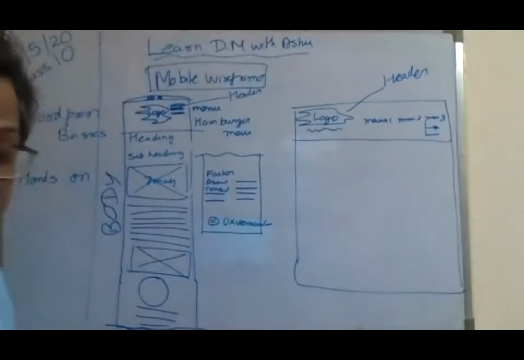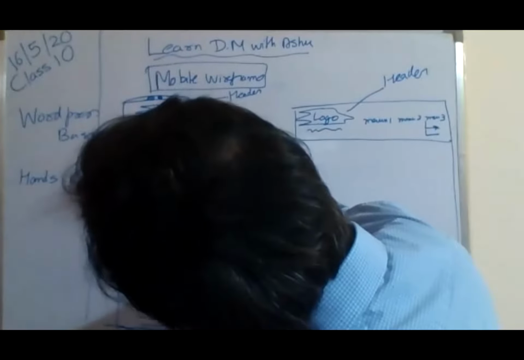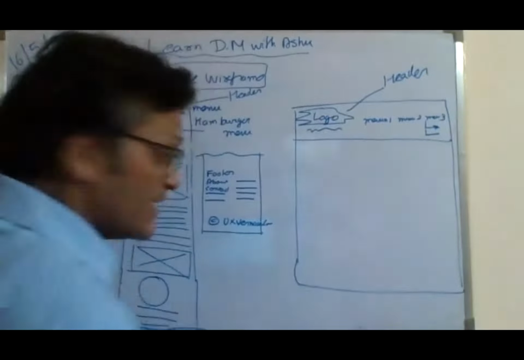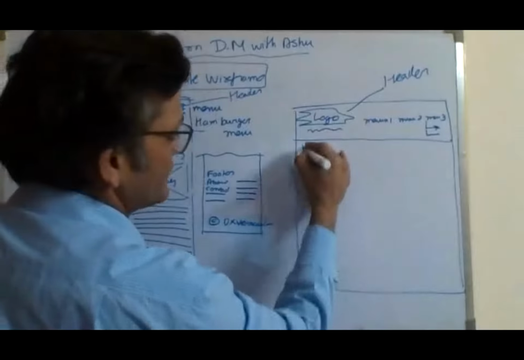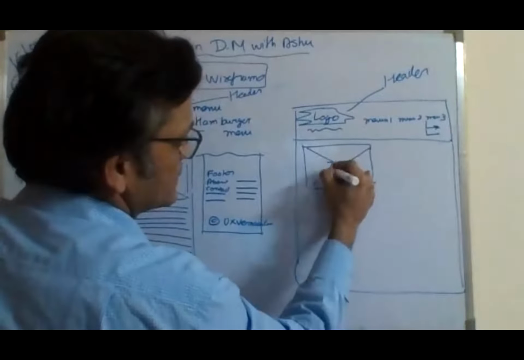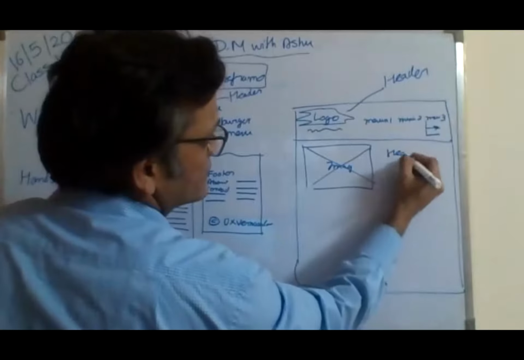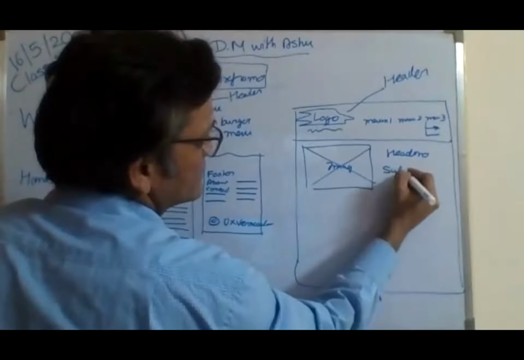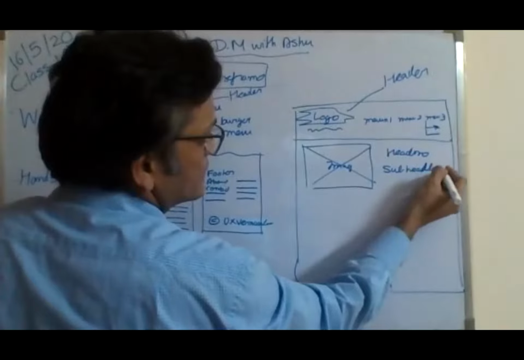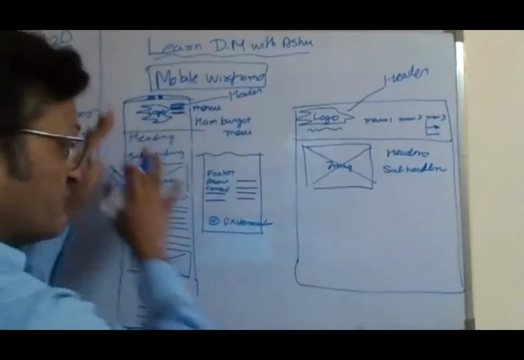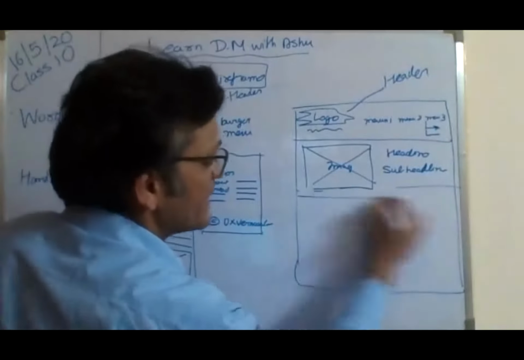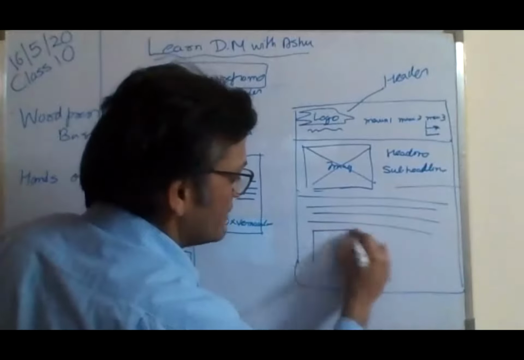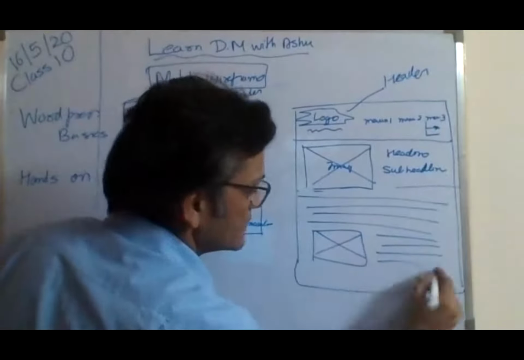Of any website. Oh my god, my writing is horrible. Okay, head, foot, body. Similarly, in the head, I can have my image here, my headline and subheadline will be here. I'm just converting this into desktop. Everything will change. All right, cool. Here will be my text. One more image, text and footer.